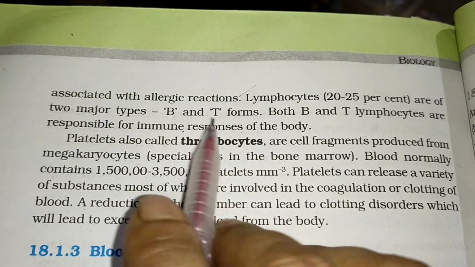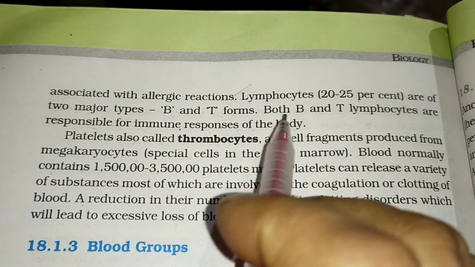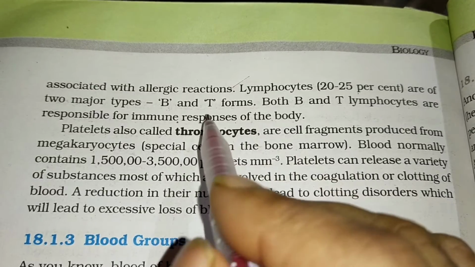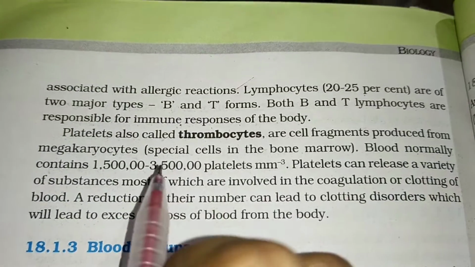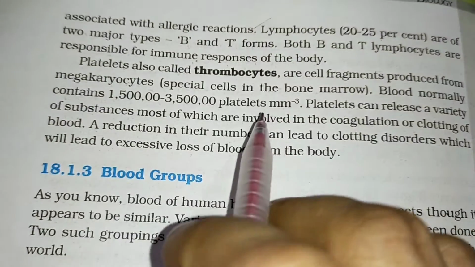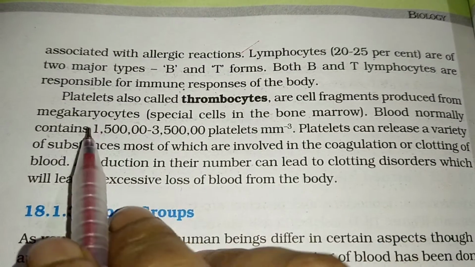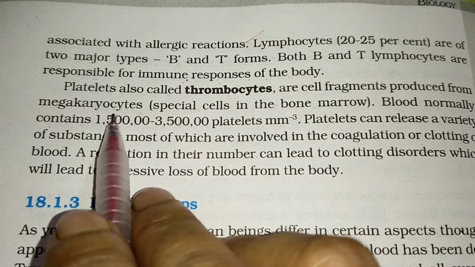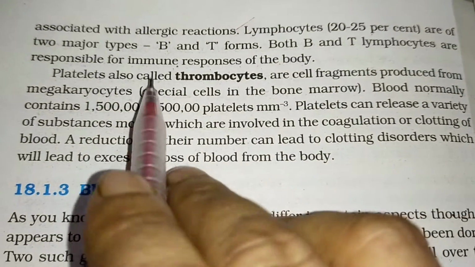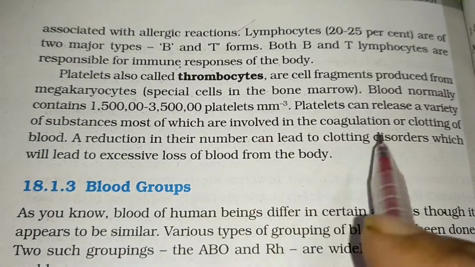Lymphocytes are of two types, B lymphocyte and T lymphocyte, and both of them are responsible for the immune responses of the body. Platelets are also called thrombocytes and are cell fragments produced from the megakaryocytes, which are special cells in the bone marrow. They are also produced in the bone marrow.